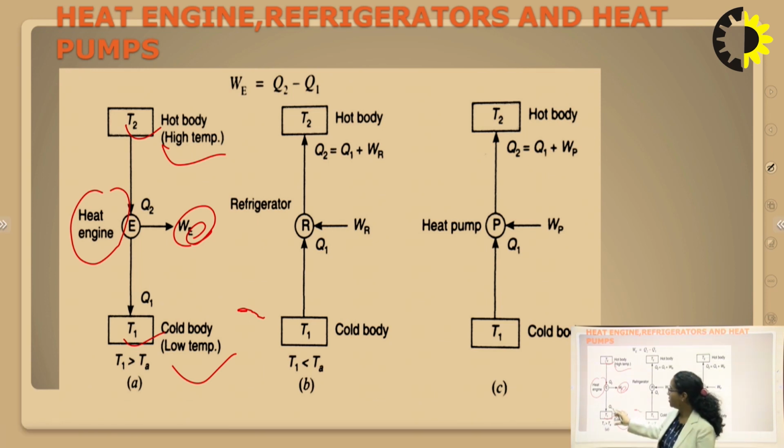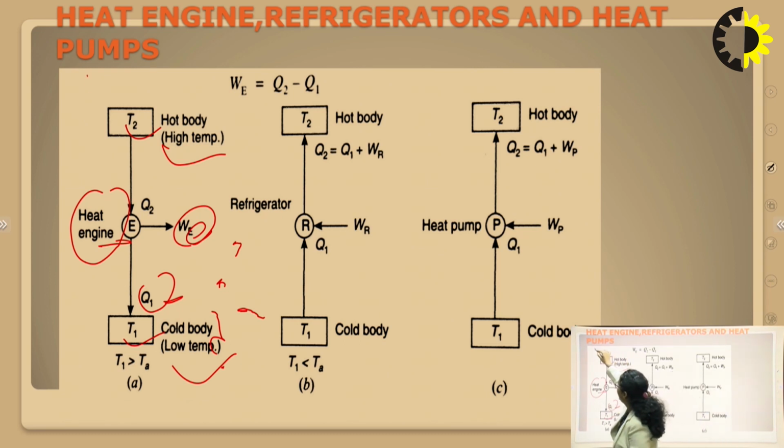Now the heat transfer is Q1. Q1 is the heat transfer which is going to the cold body, and Q2 is being supplied to the system or heat engine. So this is heat supplied to the system, and this is heat rejected by the system. Now when we talk about heat engine, then we represent a term that is efficiency of the system, which is generally given by whatever we are achieving in the output of the system and what we are supplying to the system. So in the output of the system, we are getting the work from the system, which is WE.